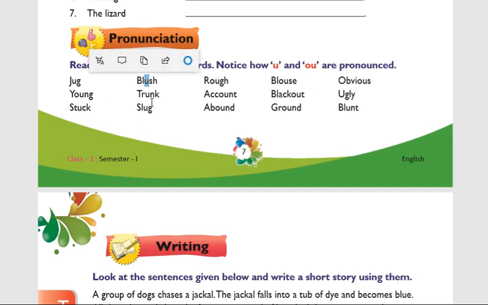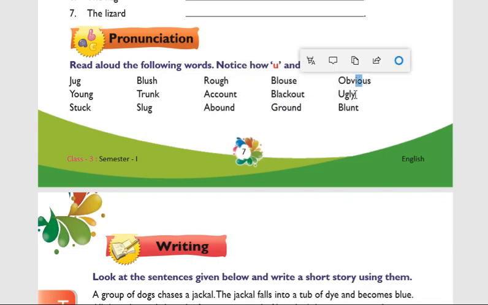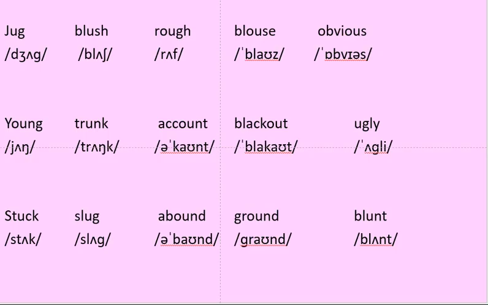Blush, U is available. Truck, trunk, U is available. Slug, U is available. Rough, OU is available. Account, OU. Abound, OU. Blouse, OU. Blackout, OU. Ground, OU. Again, obvious, OU. Ugly, U only. Blunt, U only. So how we have to pronounce these words, we have to study in this.